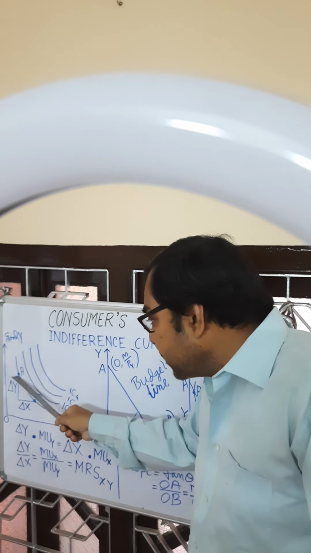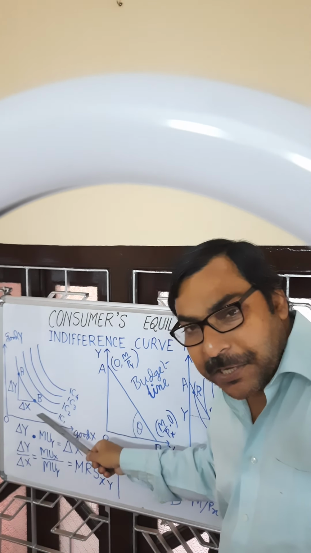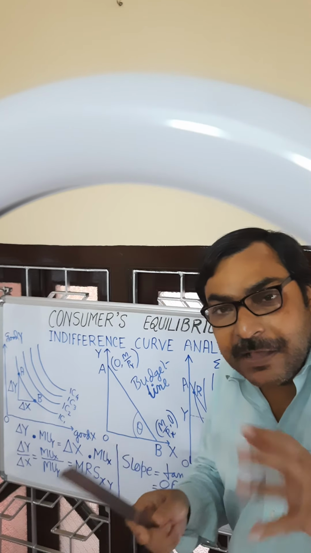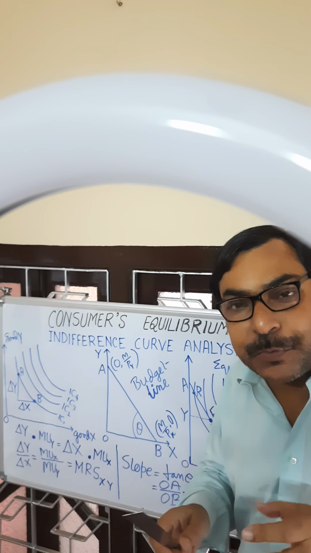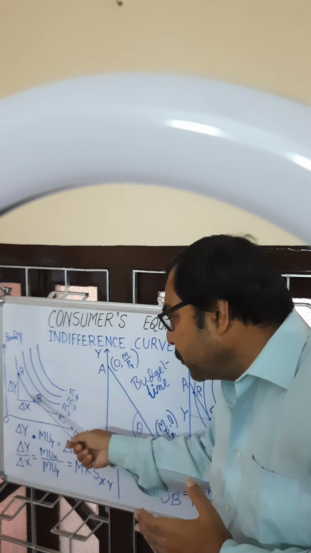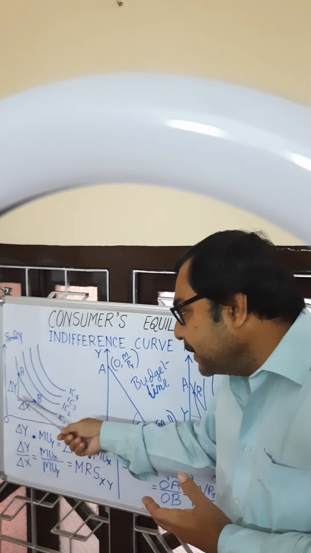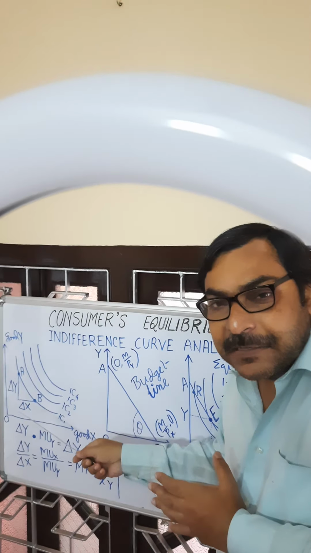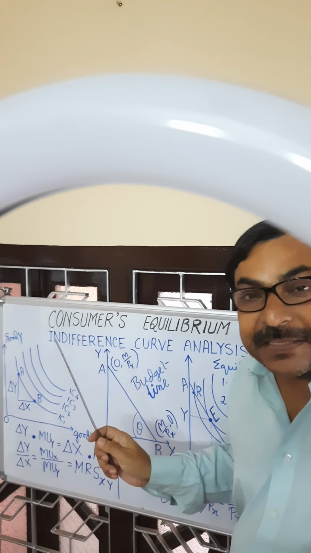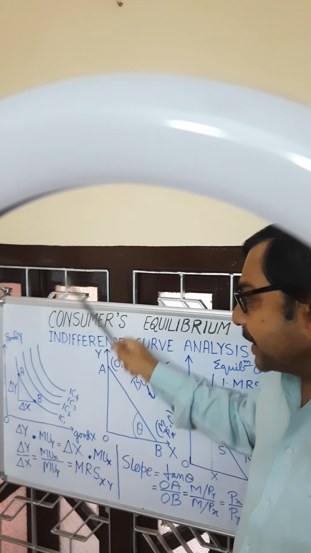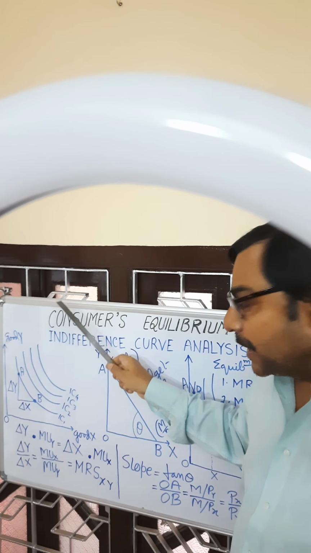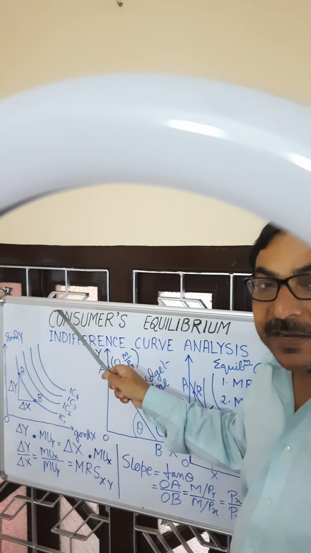Whether consumer is at point A or at point B, only combination of two goods changes. When he moves from A to B, consuming more of X, sacrificing consumption of Y, commodity bundle changes, but level of satisfaction is unchanged. So this is a set of indifference curves. Indifference map means set of indifference curves.